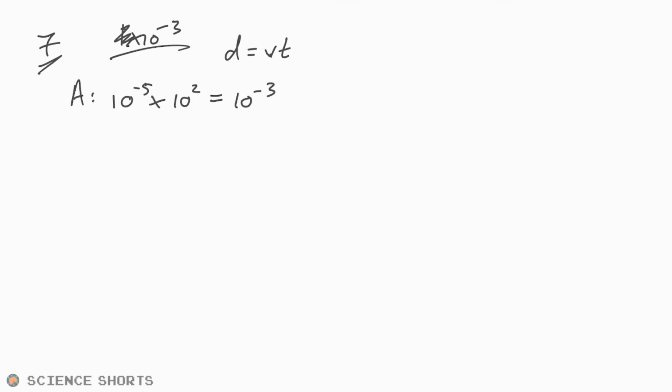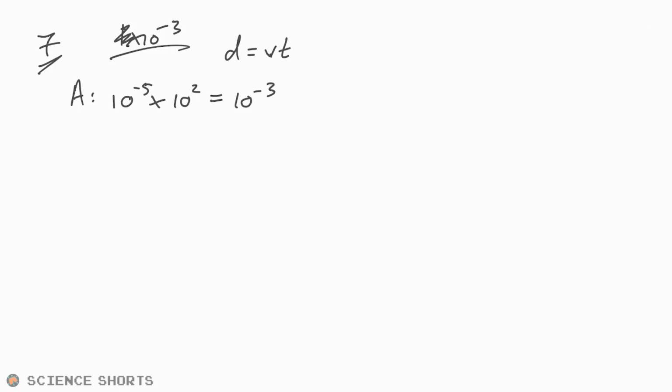So, question 7. Which combination gives a distance travelled of 1 millimeter? Okay, so we're just looking for 1 times 10 to the minus 3. That's what we want, isn't it? So let's look at A first. We know that distance is equal to speed times time, so we just need to multiply both. So 10 micrometers, that's going to be 10 to the minus 6, but it's going to be minus 5 because there's 10 of those, and times 100, so that's 10 squared, and so I think that's going to be our answer. Yep, I think that looks about right.